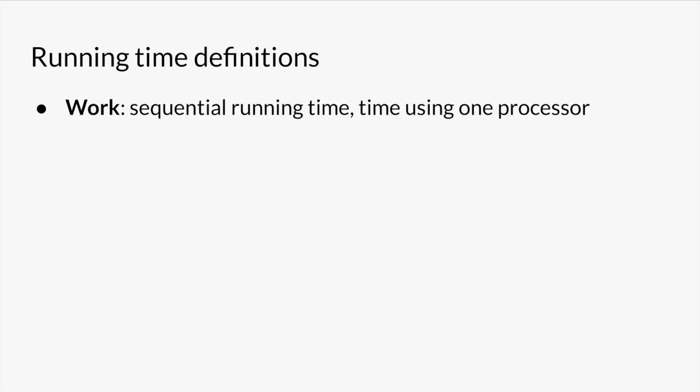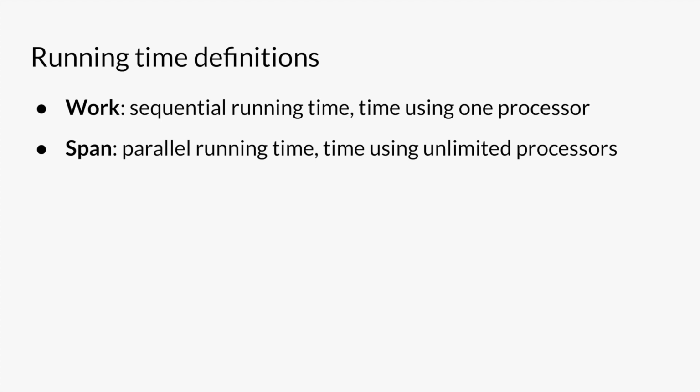Let's first define two terms, work and span, that we'll use to talk about running time bounds. The work of an algorithm is the sequential running time of the algorithm. It's the time to run the algorithm on a single processor. The span or depth of an algorithm is the parallel running time of the algorithm, the time to run the algorithm on unlimited processors. The ideal for a parallel algorithm is to get low span while getting work that matches the work of sequential algorithms for the same problem.